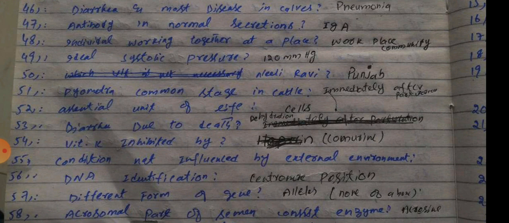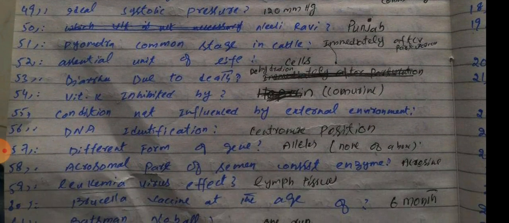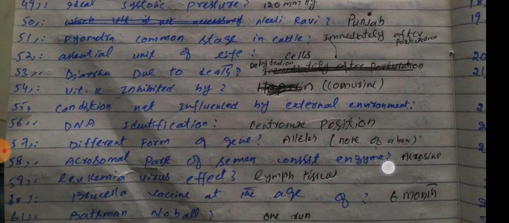DNA identification is by centromere position. Different forms of genes are alleles, or none of these. The acrosomal part of semen consists of enzymes. The acrosome is in the head of the sperm. Leukemia virus infects lymph tissues. Brucella vaccine is given at the age of 6 months.